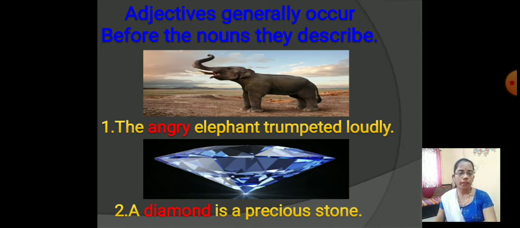A diamond is a precious stone. Here the noun is diamond, and the adjective precious describes it.